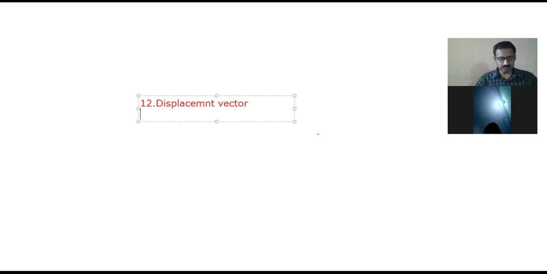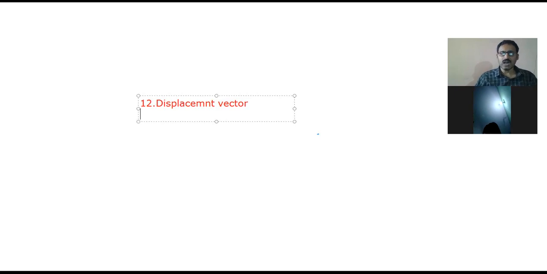Once again, the vector which tells how much and in which direction an object has changed its position in a given interval of time is known as the displacement vector. That means it shows the displacement of the object. The displacement vector is the straight line joining the initial and final positions and does not depend on the actual path undertaken by the object between the two positions.